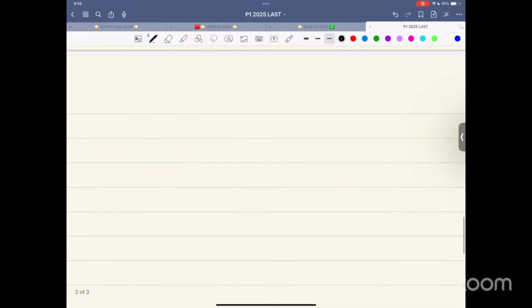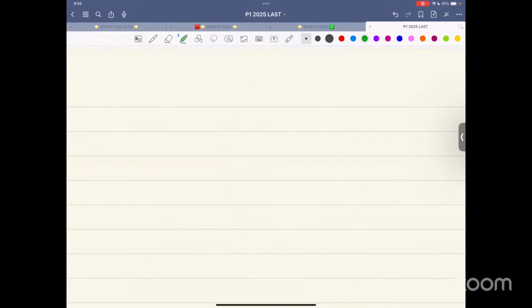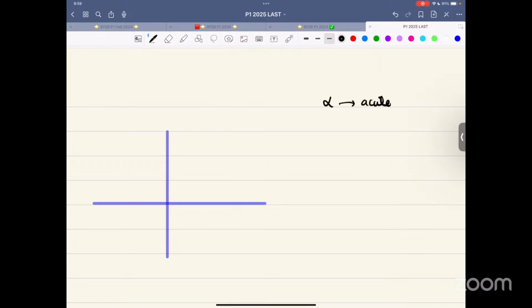And then we should be well aware of it. Of course, you people have worked so far and you have come a long way compared to when you all started 1 year ago. So now, over here, just remember the basics. Alpha is the acute angle with the x-axis. For calculation of the basic angle, this is known as the basic angle. For the calculation of the basic angle, always work in positive ratio.